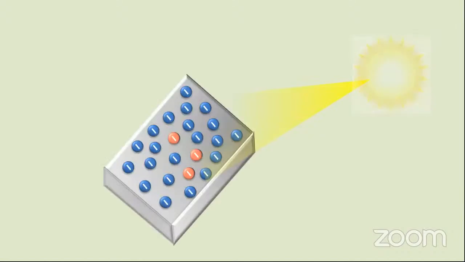Like this, here I am supplying h nu, but electrons are not coming out, because the work function is greater than h nu.